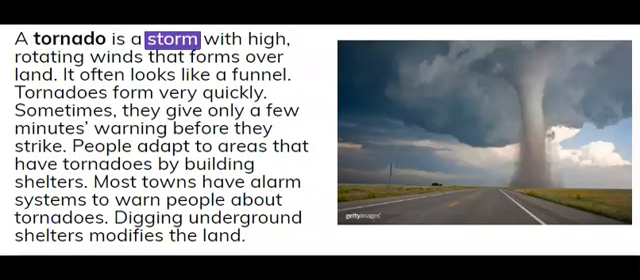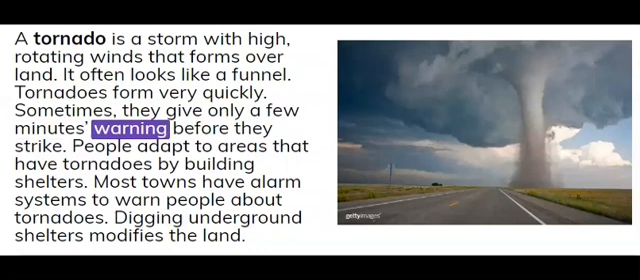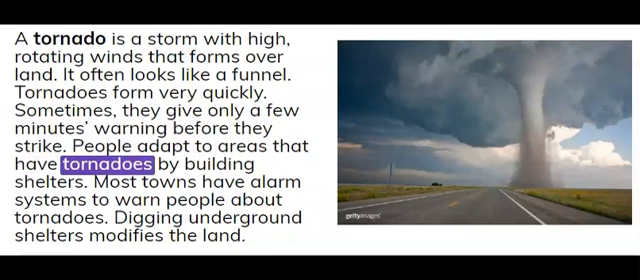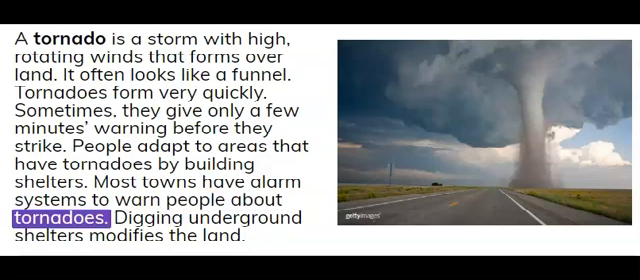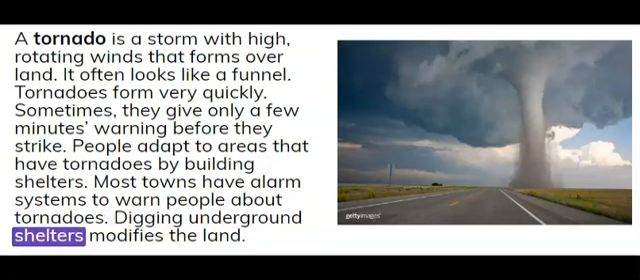A tornado is a storm with high, rotating winds that forms over land. It often looks like a funnel. Tornadoes form very quickly. Sometimes they give only a few minutes warning before they strike. People adapt to areas that have tornadoes by building shelters. Most towns have alarm systems to warn people about tornadoes. Digging underground shelters modifies the land.